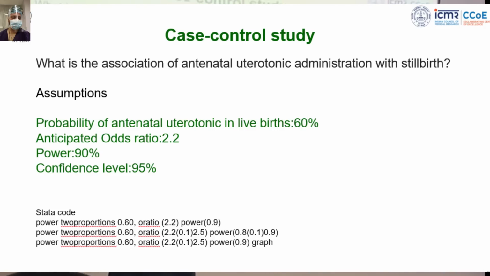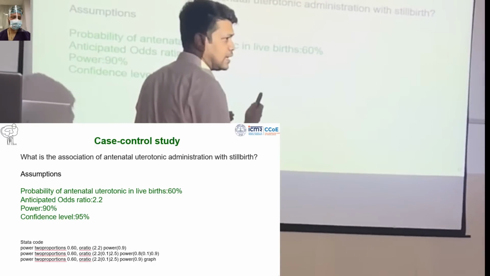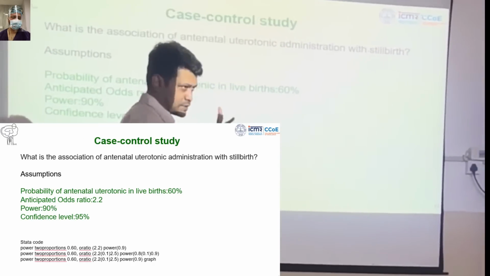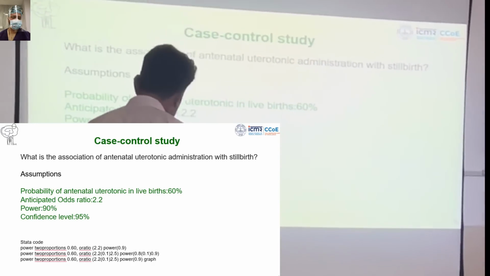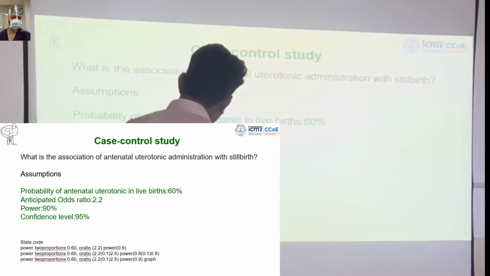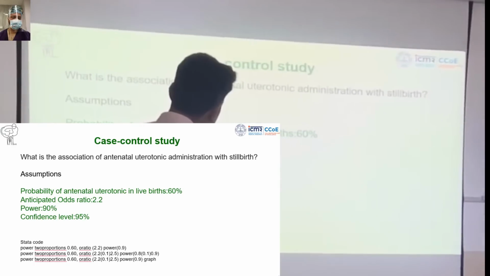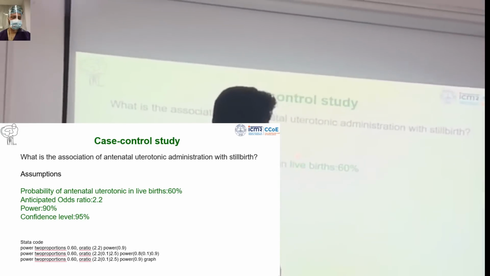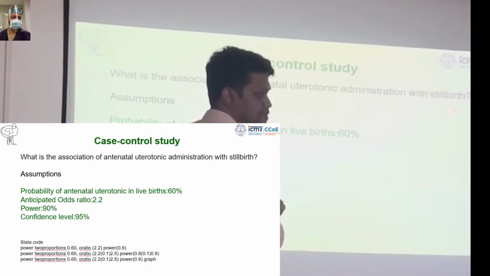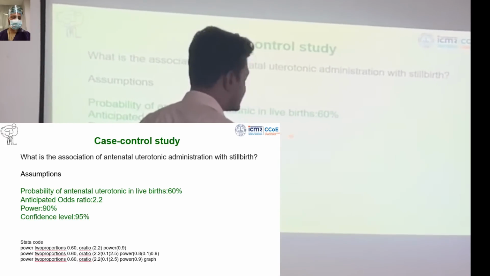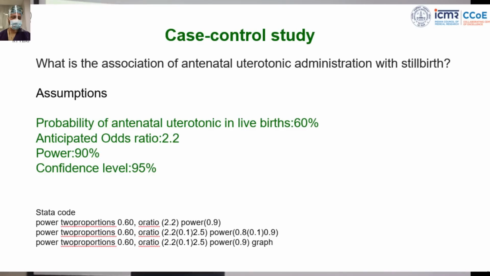For a case control study, if you remember what I told about the cohort study, here also there are two assumptions. What is the first? The probability of exposure in those who do not have the outcome. If I say no outcome, because stillbirth is your outcome, then live birth is your control. So the probability of exposure in control, and then the anticipated odds ratio.